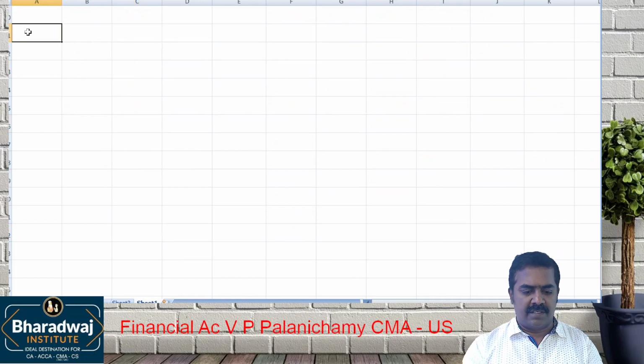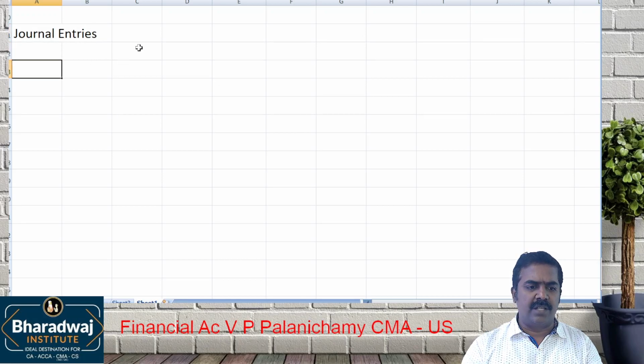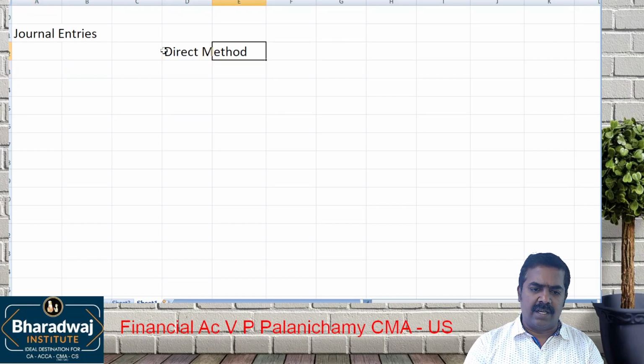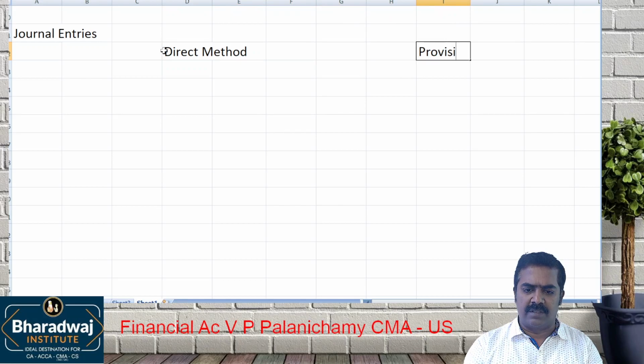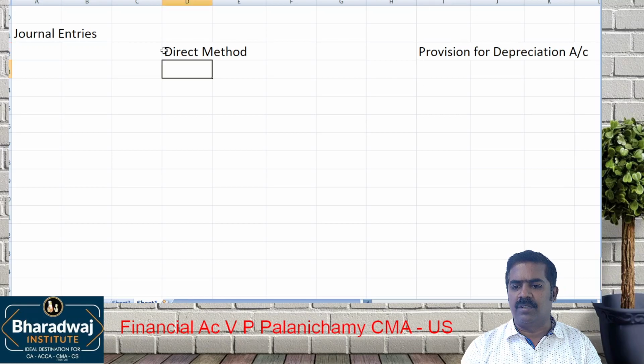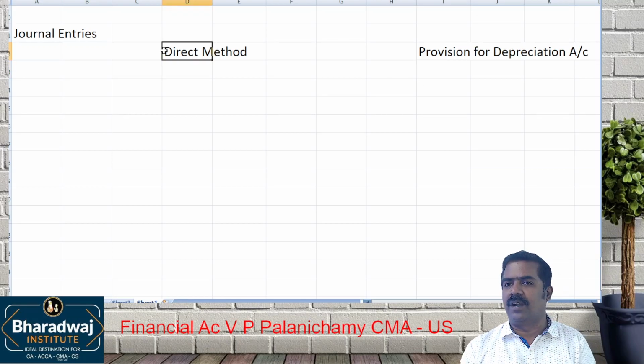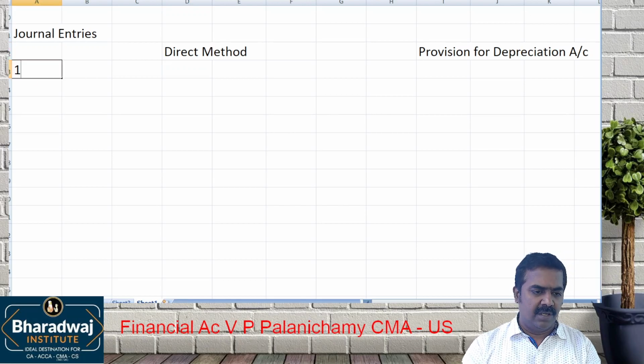Okay, next. You know the journal entry for depreciation. For example, there are 2 methods of charging depreciation. One is the direct method. Another is the provision for depreciation account method. See, they cannot ask a ledger account in an MCQ. They can ask only the journal: which account will be debited, which account will be credited.